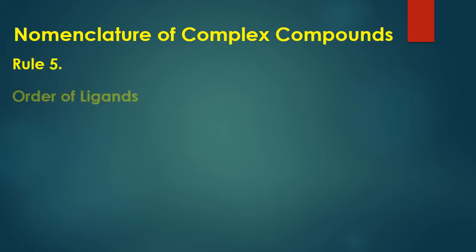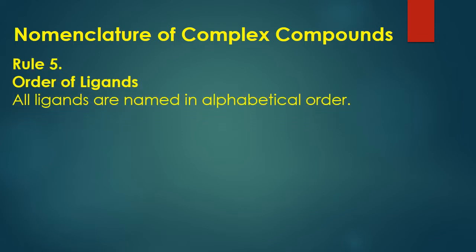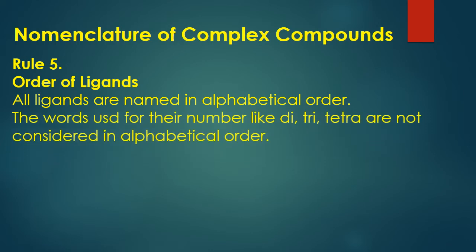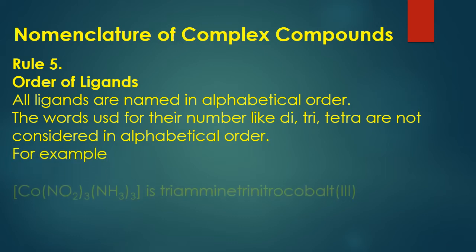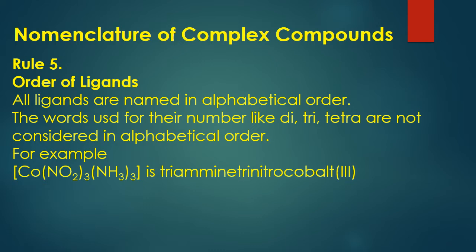Rule number 5, all ligands are named in alphabetical order. The words used for their number like di, tri, tetra are not considered in alphabetical order. For example, we have [Co(NO2)3(NH3)3].